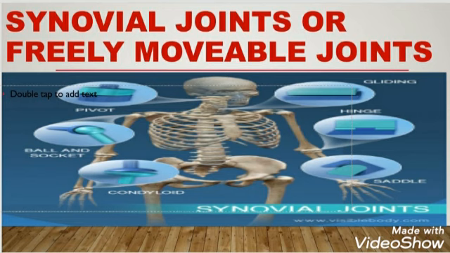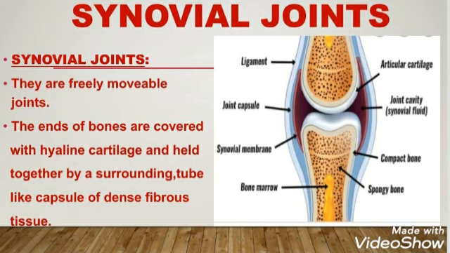The third type of joints is the synovial joints, or freely movable joints, and you can see the structures in the human body in which these joints are present. Synovial joints are freely movable joints. As their name indicates, these joints are found between the bones which can move against each other, and these produce a special type of fluid which is known as the synovial fluid. So these joints are named synovial joints.